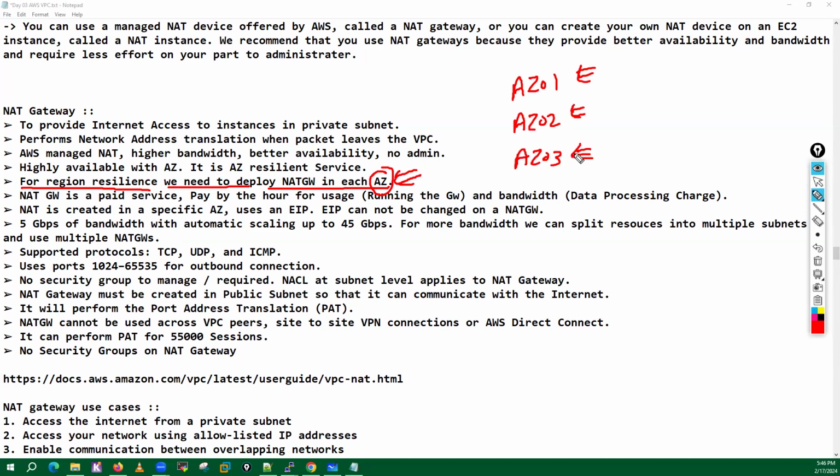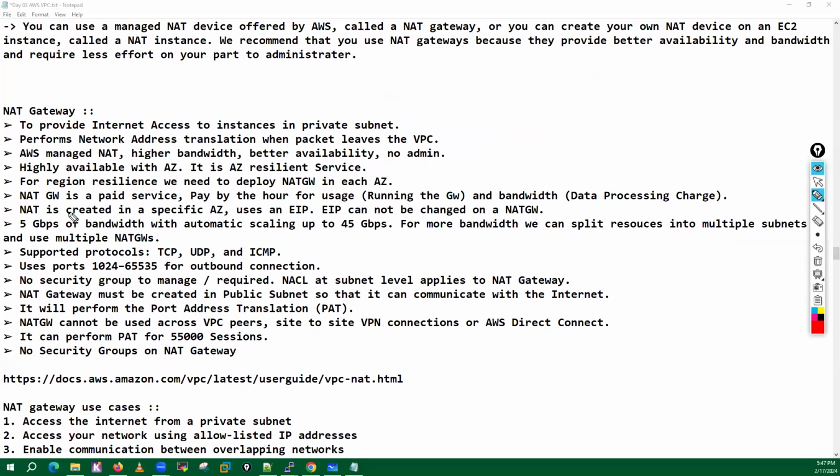If you want full resiliency within the region, you can deploy one NAT gateway in AZ1, one in AZ2, and one in AZ3. We need to deploy a NAT gateway into each availability zone.